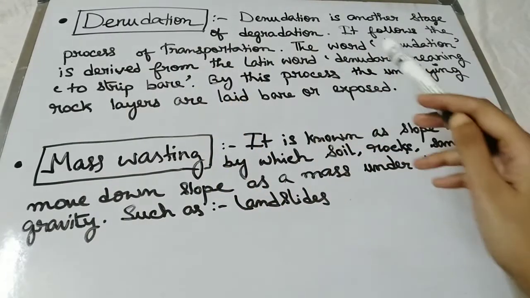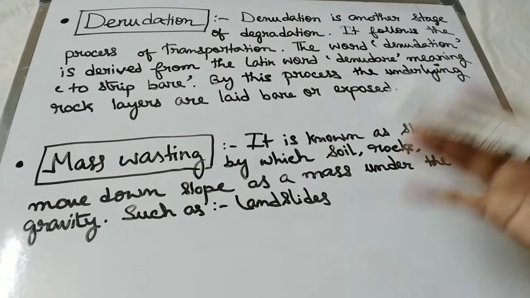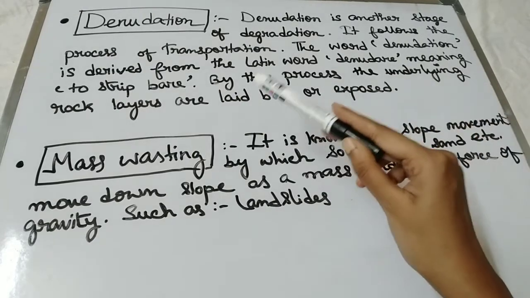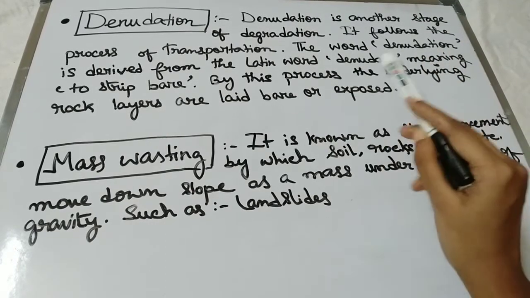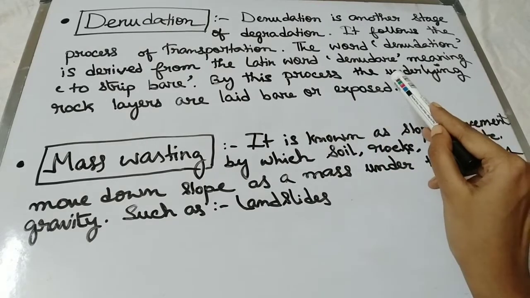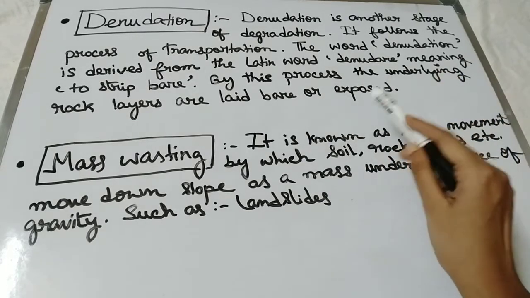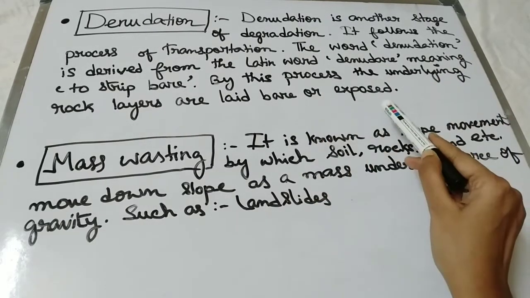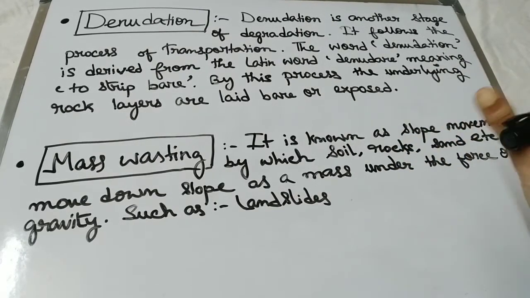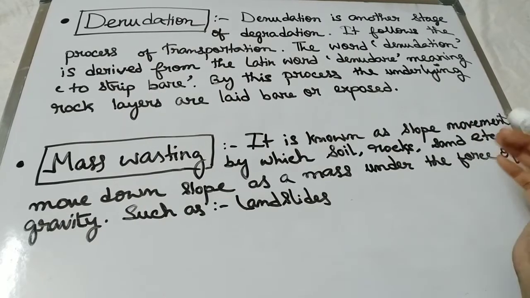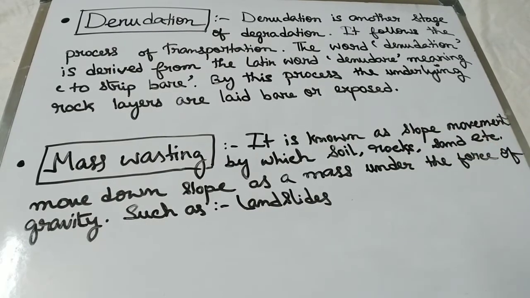Next one is denudation. What is denudation? Denudation is another stage of degradation. It follows the process of transportation. Denudation mainly transports all the rock materials from one place to another. The word denudation is derived from the Latin word denudere, meaning to strip bare, that is, exposed. By this process, the underlying rock layers are laid bare or exposed. That means when denudation occurs in some place, the upper layer of the rock materials is removed and transported, and the inner layers are exposed outwards. That is the denudation process.